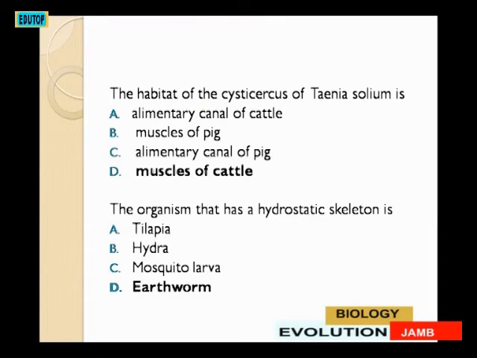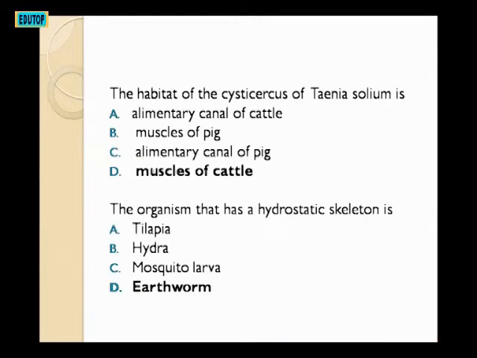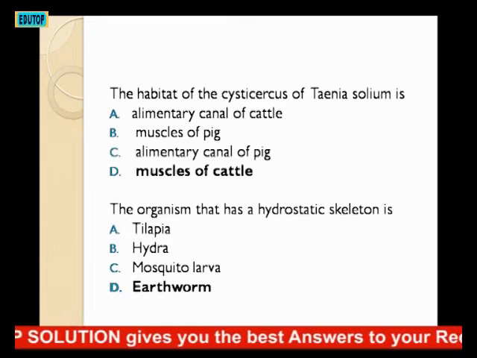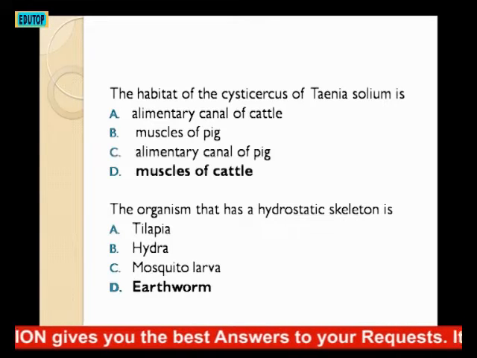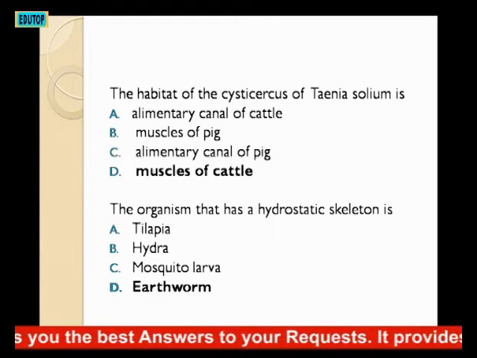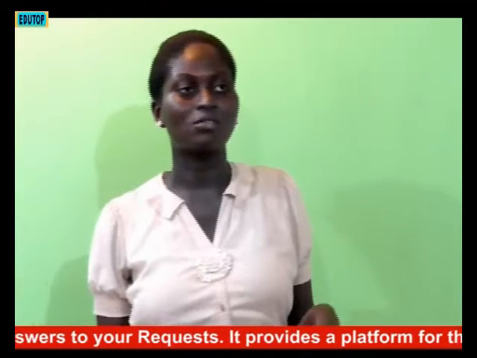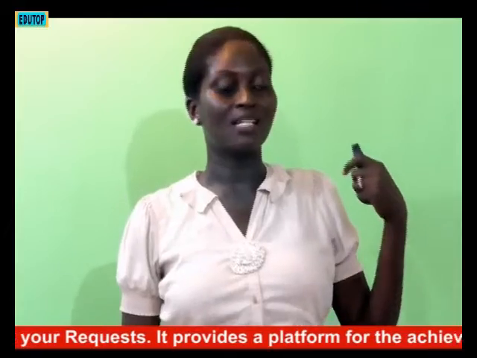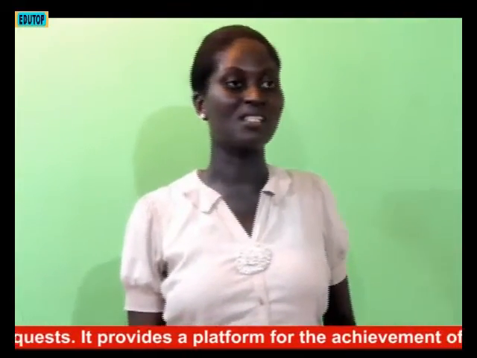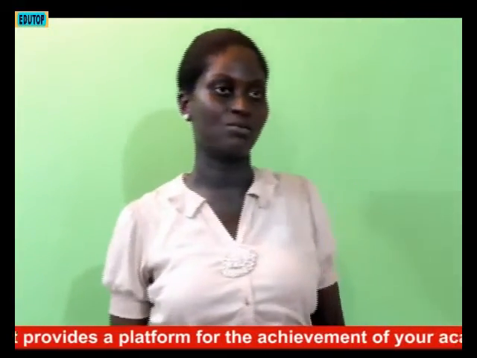The habitat of the Cysticercus of Taenia solium is what? A. The alimentary canal of cattle. B. The muscles of pig. C. Alimentary canal of pig. D. The muscles of cattle. That is, where do the Cysticercus of Taenia solium live? The answer is D. It is in the muscles of cattle.